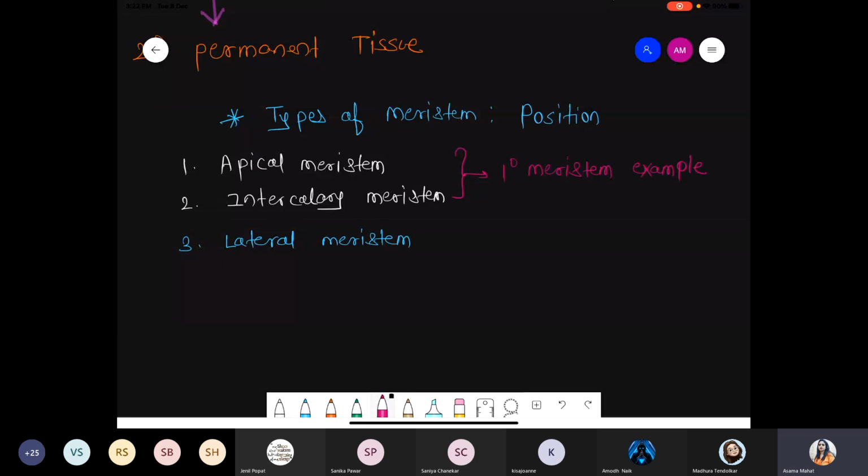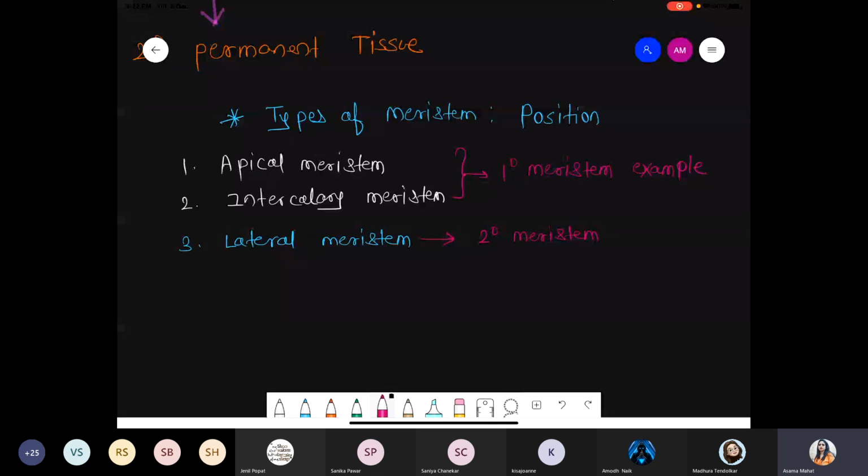Because apical meristem is present at the beginning stage, even intercalary is also present at the beginning stage. So both these are part of the primary meristem. But when we are talking about the lateral meristem, mostly these are part of the secondary meristem, because now the bark gets developed, the wood part gets developed, the trunk size gets developed. So that is a different scenario. Lateral meristem is formed at a later stage.